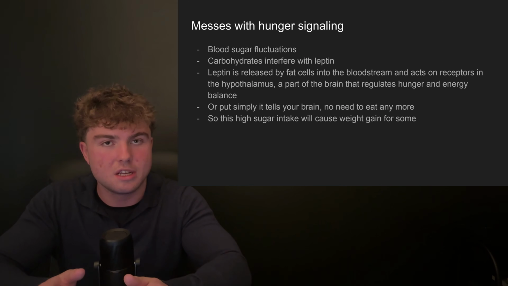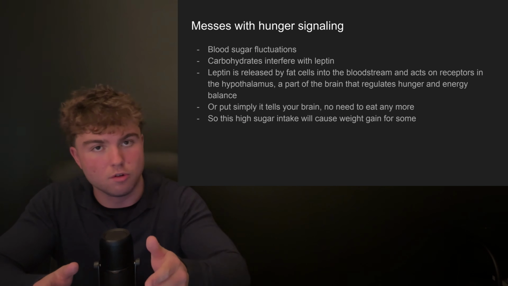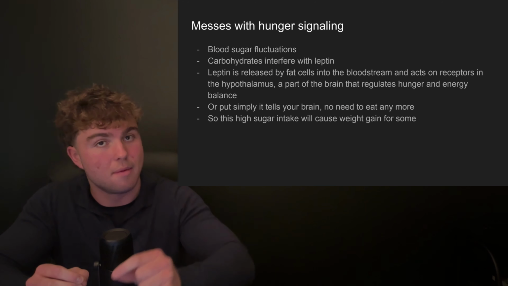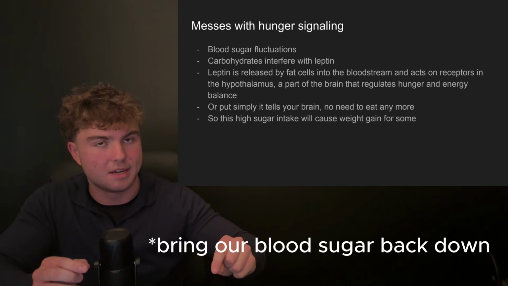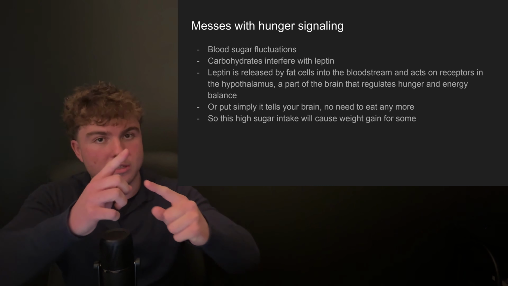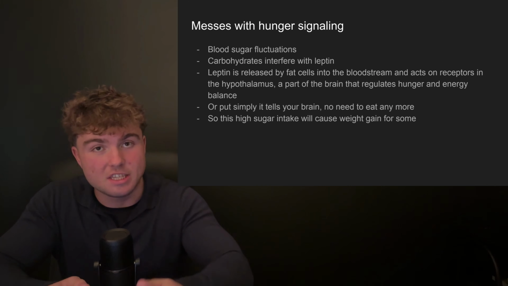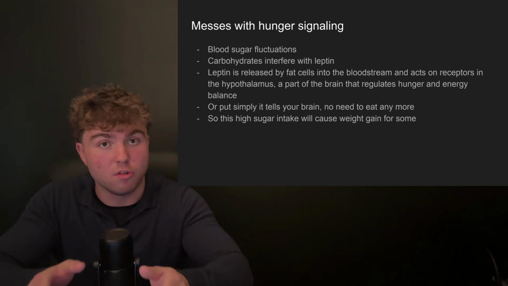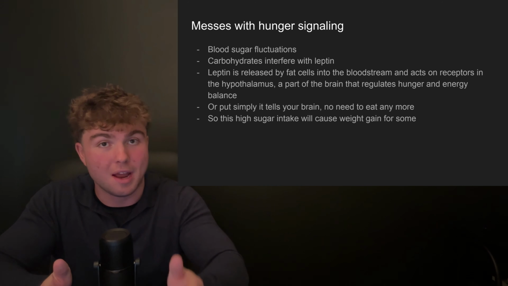Now, leptin is essentially a hormone excreted by your fat cells that tells your body to stop eating, you're full, and you don't need anything else to eat. However, as soon as we have carbohydrates, our blood sugar levels spike, and therefore our insulin levels spike to bring the carbohydrates back down, and this insulin blocks the leptin signaling. This is one of the reasons why a zero carbohydrate diet is so effective. You just don't get hungry. There are so many anecdotes of people who have been on carnivore for an extended period of time, they go down the fruit and honey rabbit hole and they gain a lot of weight.